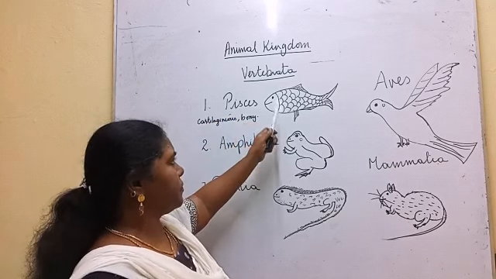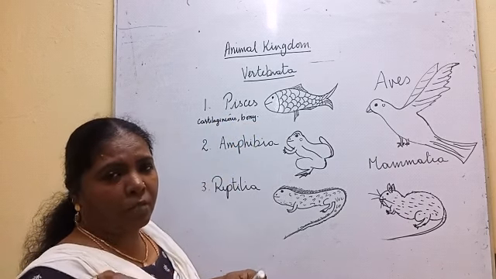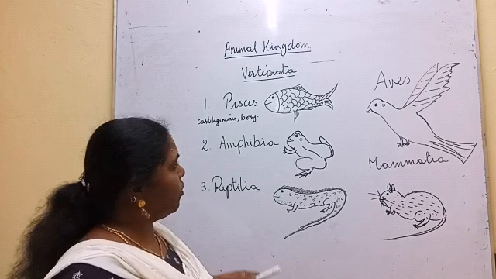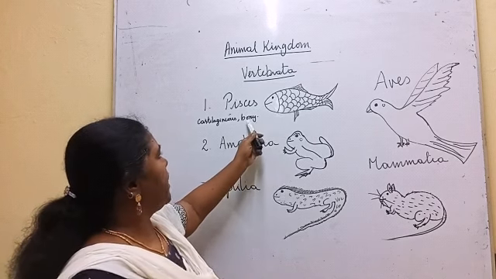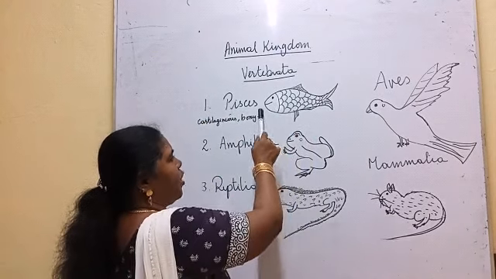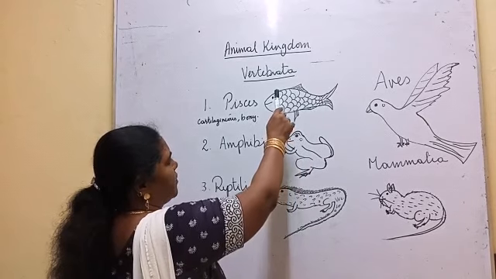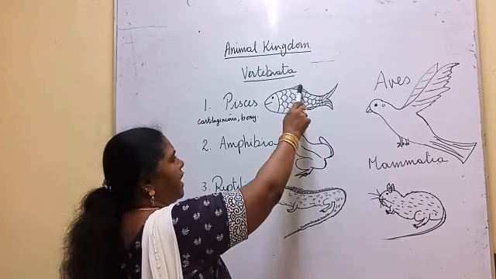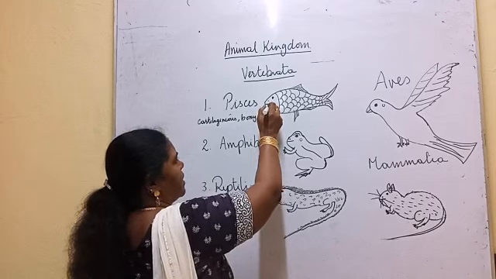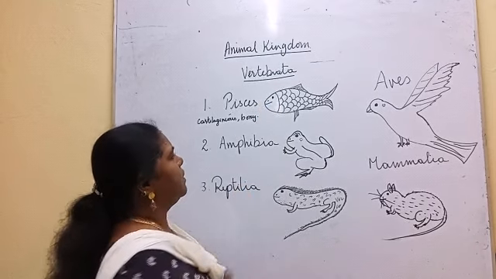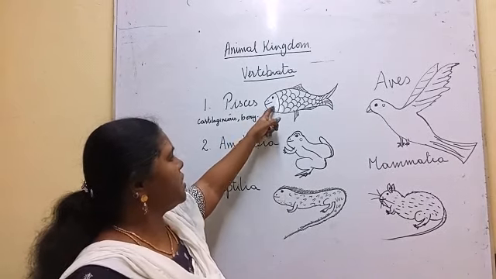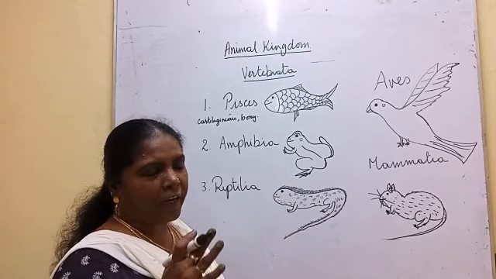And in bony fish, the vertebral column will be fully covered with strong bones. So a bony vertebral column will come under bony fish. So all fish will come under this Pisces. All these are the characteristic features. The body is streamlined, and the body is divided into head, trunk and tail. It moves with the help of the fins. The body is covered by scales, and it has external nostrils. It breathes with the help of the gills. In cartilaginous fish, the gills will be seen, whereas in bony fish it is covered by a plate called the operculum.